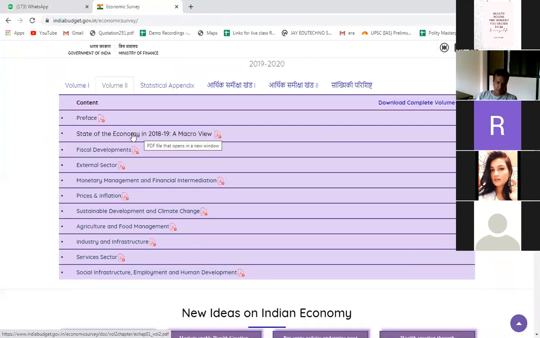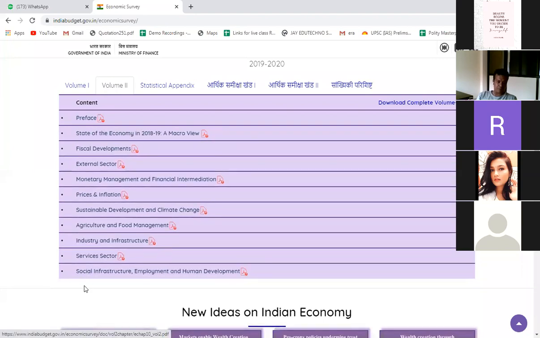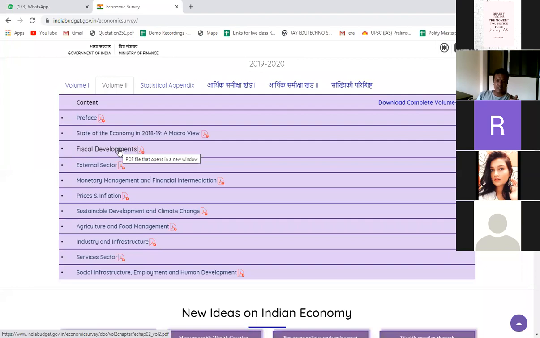So actually there are various topics here. This state of the economy, the first chapter, is a summary of all the remaining topics. Remaining topics means all the remaining topics. Like in the second topic we have fiscal development. Fiscal development means what? The developments in the government budget.